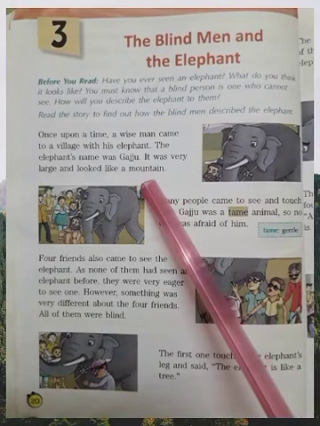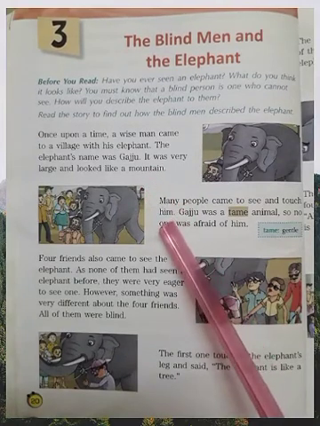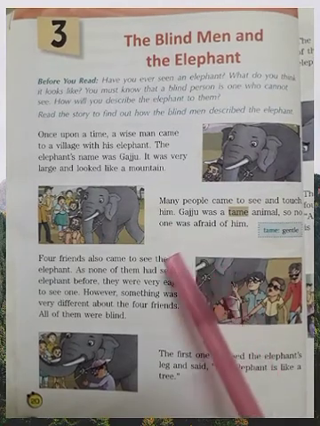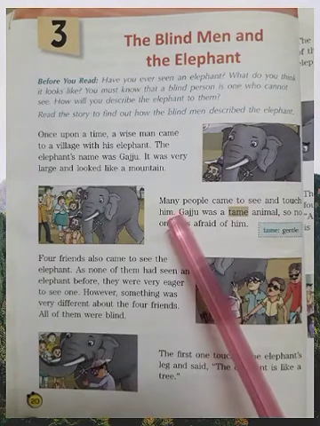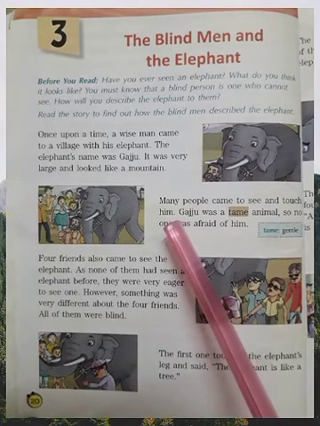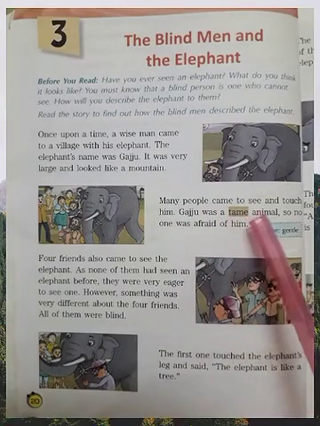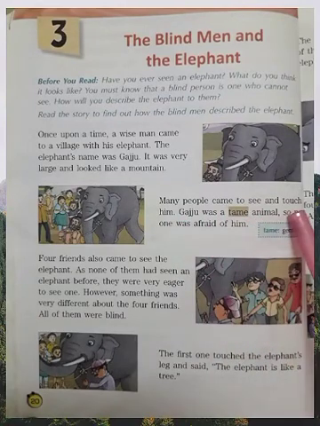And remember this, whenever you write a story, write the story in the past tense only. Past tense means use the second form of verb or was, were, etc. Was, were, had. Okay. Many people came to see and touch him.